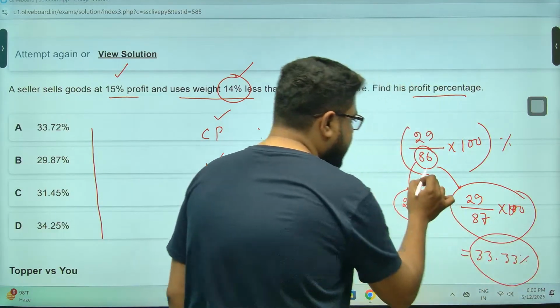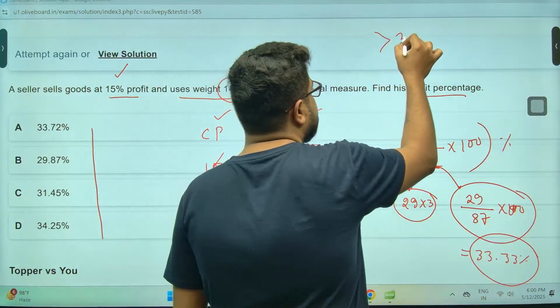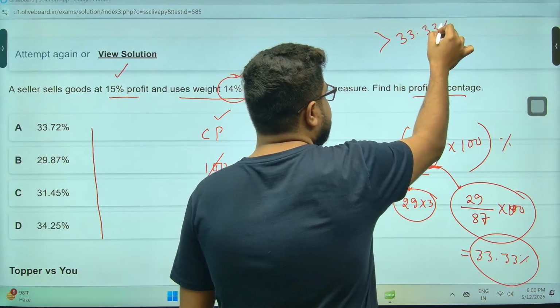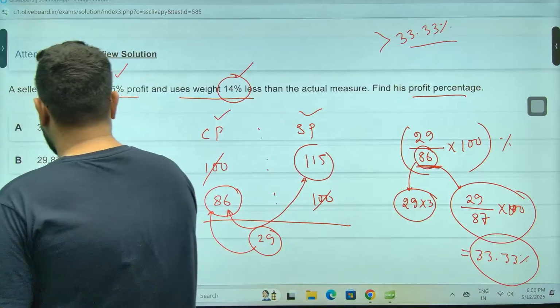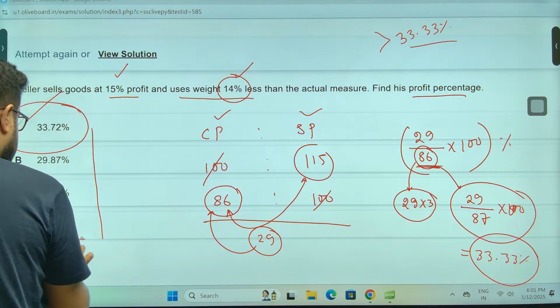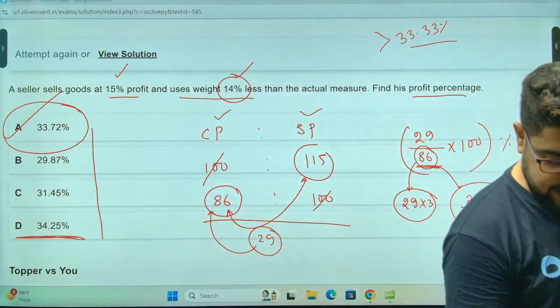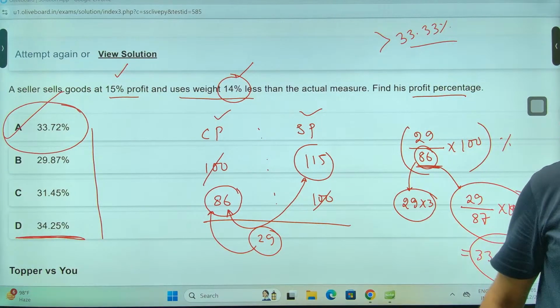But the actual denominator is less than 87, so my answer will be greater than 33.33, slightly greater. This is the answer, sir. Okay, ruko. There is another option which is very close. We have to check once.